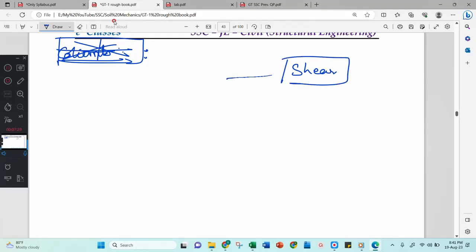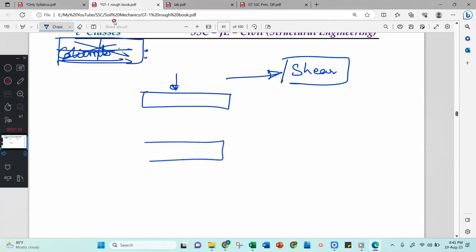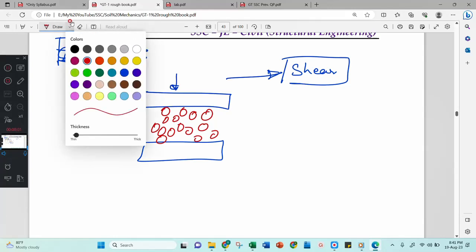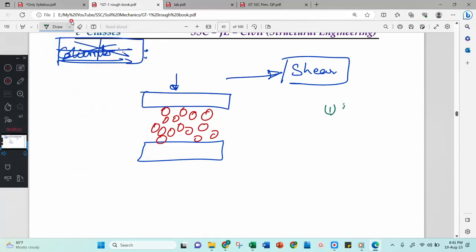Then what makes the soil become good at shear? Let us consider the same diagram. This is the load I am applying, and inside we have soil. These are the soil particles, and when I apply this load, then there will be a resistance. How many types of resistance will we get inside? The first one is frictional resistance.